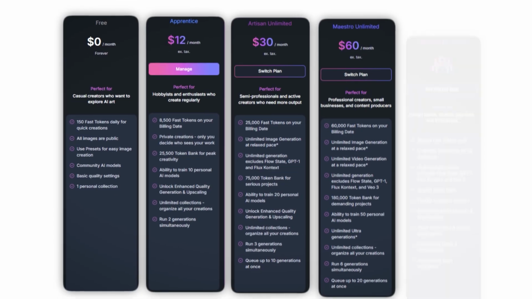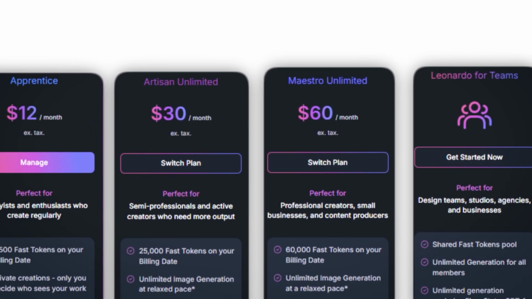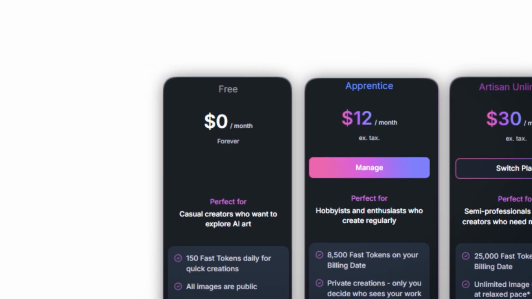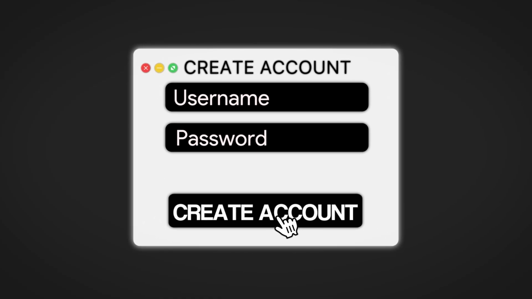The thing with Leonardo is that you can buy the subscription for a pretty fair price, but if you choose to use the free package and run out of image generations, you can just create new accounts over and over again until the tokens reset the next day.